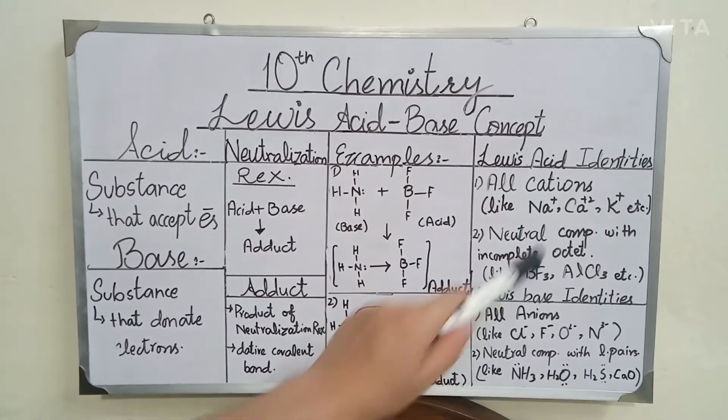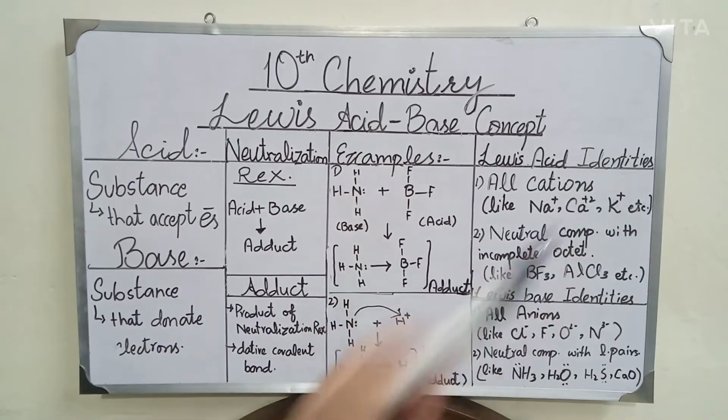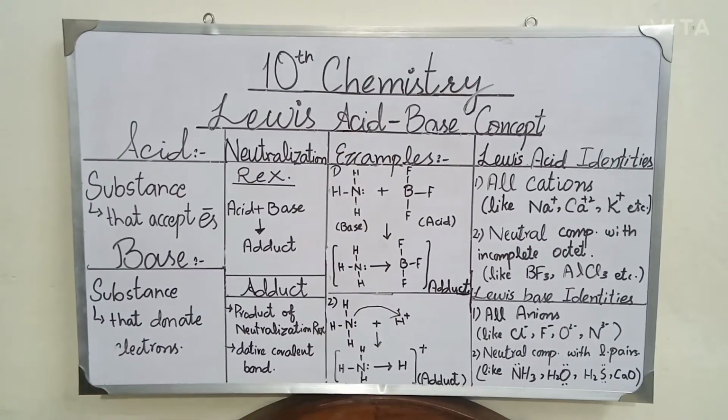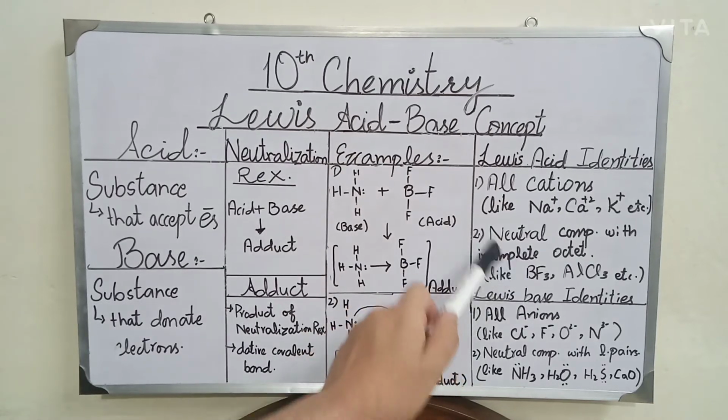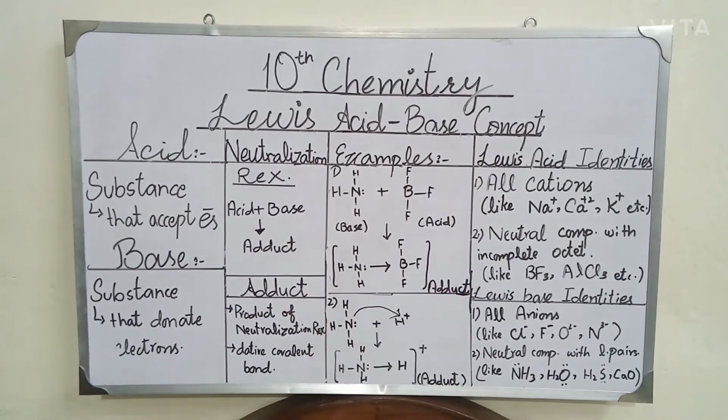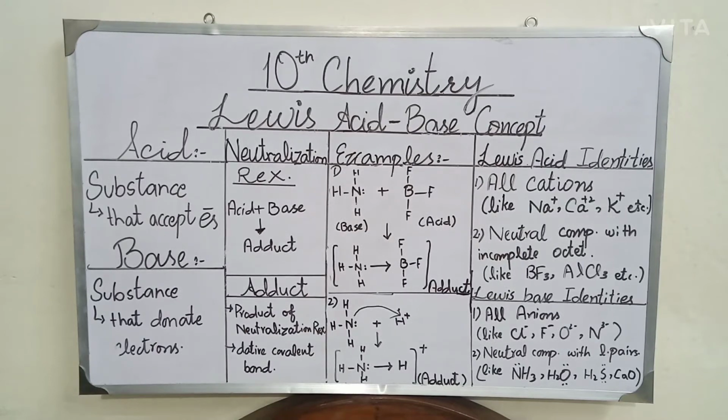For example, sodium ion, calcium ion, potassium ion, etc. All the cations are Lewis acids, because cations have a positive charge, which means they have a deficiency of electrons, so they can easily accept electrons from the base. Therefore, all the cations are Lewis acids. Similarly, among neutral compounds, those whose central atom has an incomplete octet are also Lewis acids, because they need electrons to complete the octet.